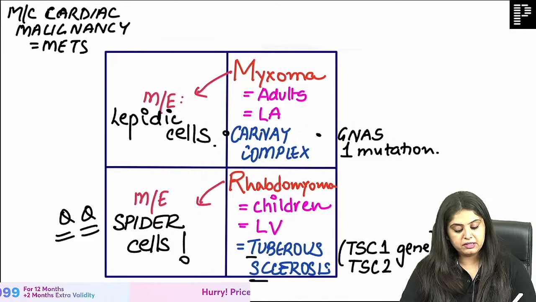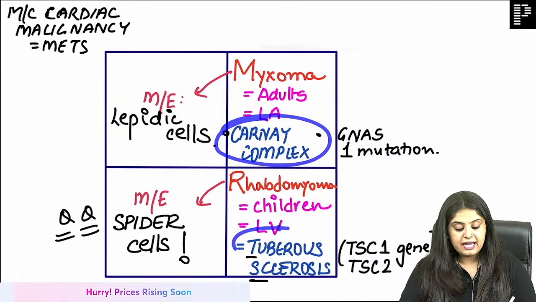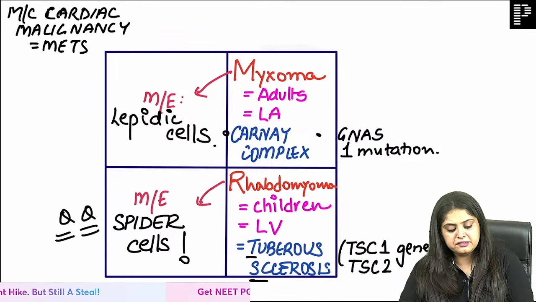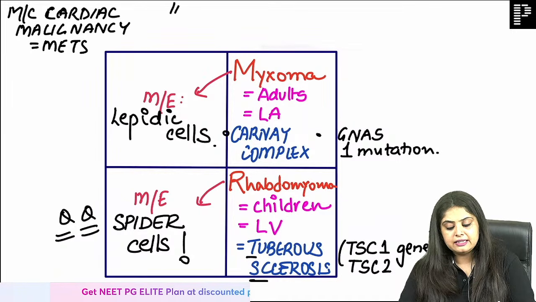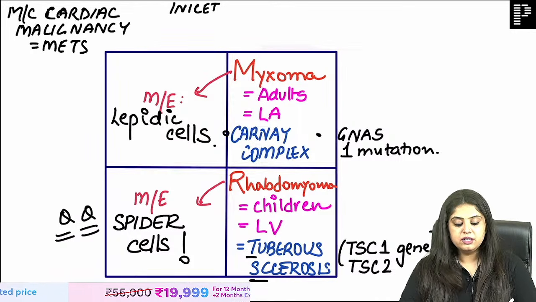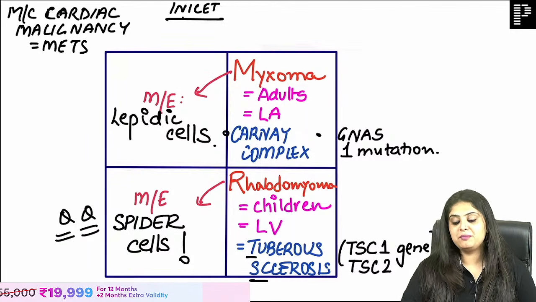Please repeat with me. Myxoma is with Carney complex and rhabdomyoma is going to be with tuberous sclerosis, that is TSC. I know some of you are asking about the recent INI-CET question, ma'am, what is the NAME syndrome and the LAMB syndrome? Should I give this to you for homework or should I make you revise this?